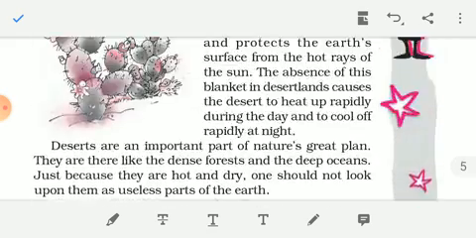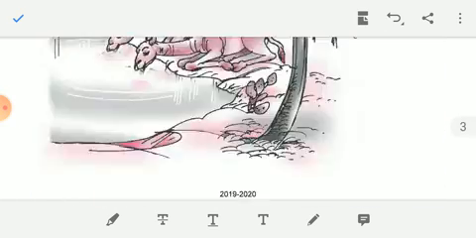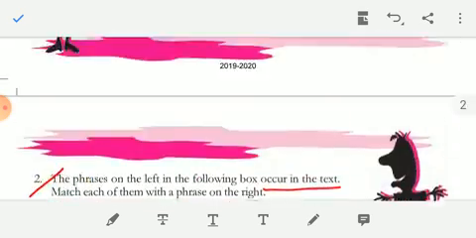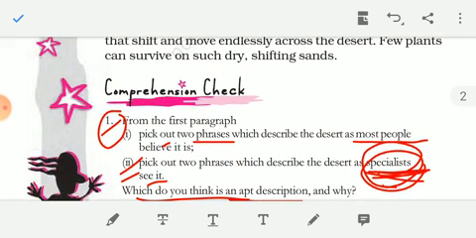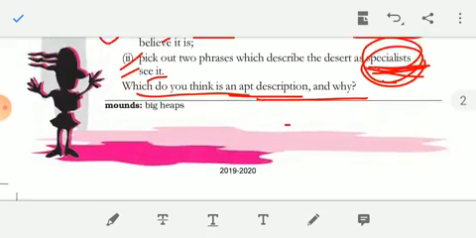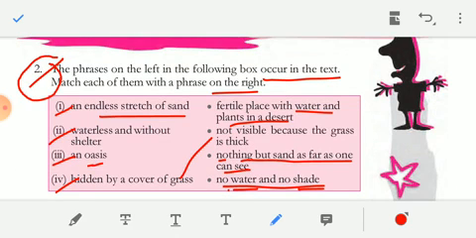I hope today it is enough. You complete up to here on your own. Tomorrow we'll see the next question. Today you complete the comprehension check question, this full you have to complete. And then you also need to complete the match the following. This you have to complete.